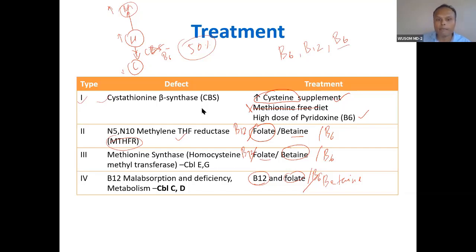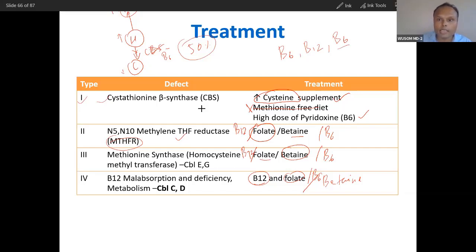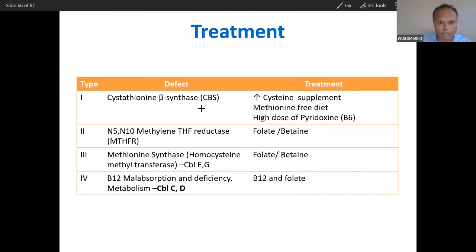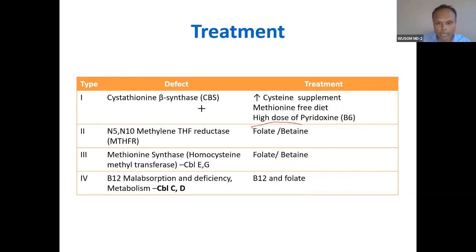But remember the pathogenesis and you will understand the treatment. B12 is required here only. And actually in normal condition, B12 is supplemented here also because B12 is also not that toxic. So what is the treatment? B6, B12, B9, and B12.